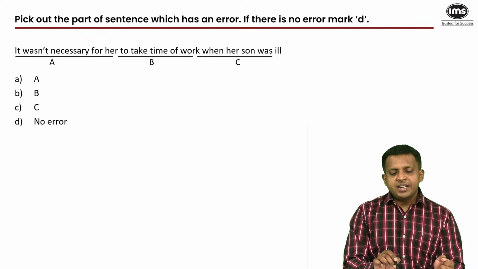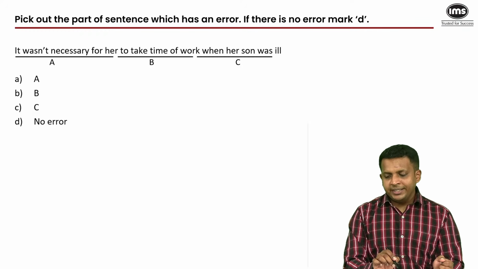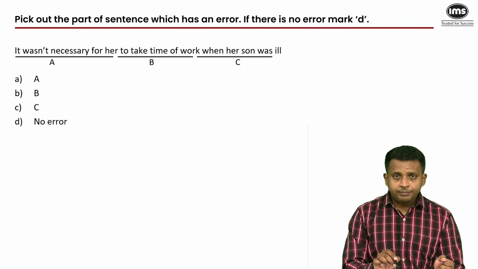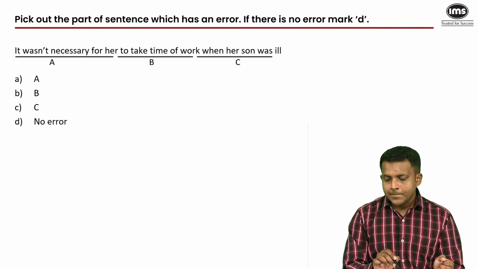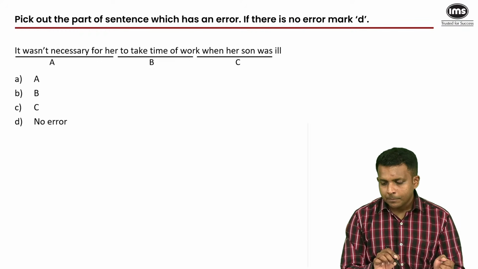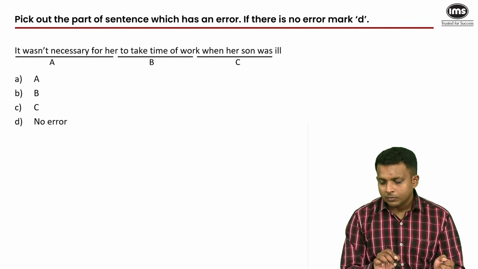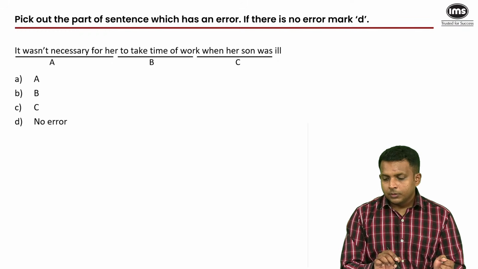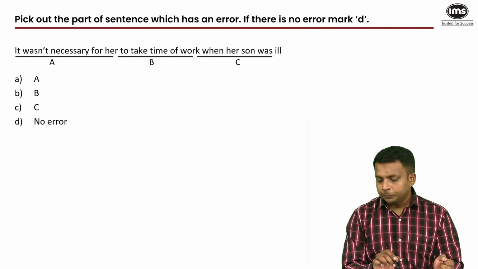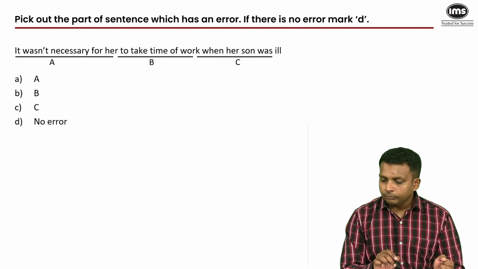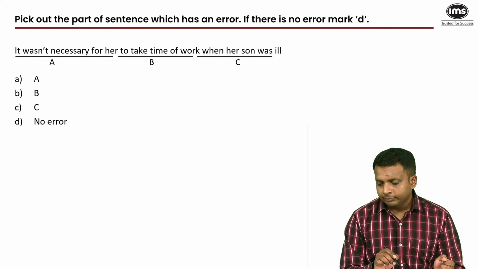Pick out the part of the sentence which has an error. If there is no error, mark D. Please read the sentence. Give me the answer in the live chat. Yes, there's one very obvious error in one of the parts. Very, very obvious. Come on.